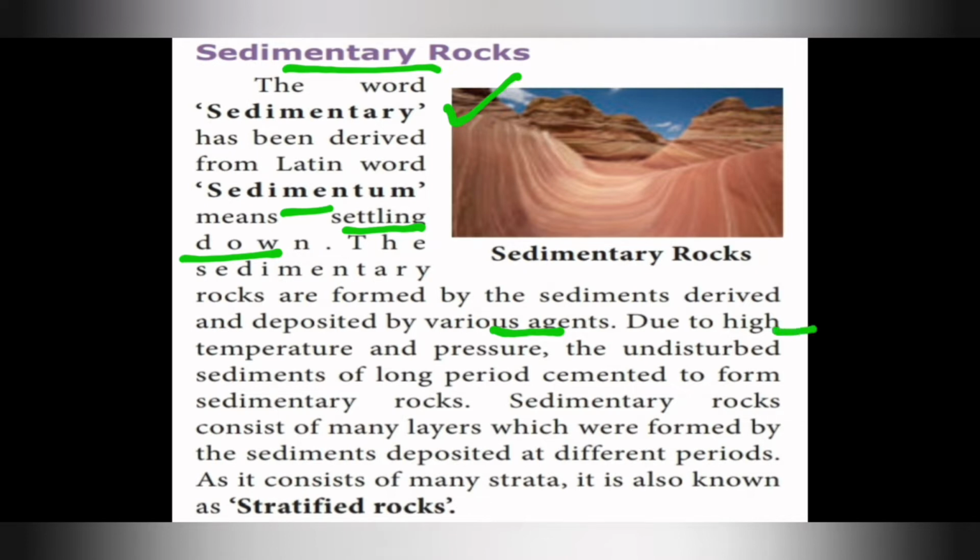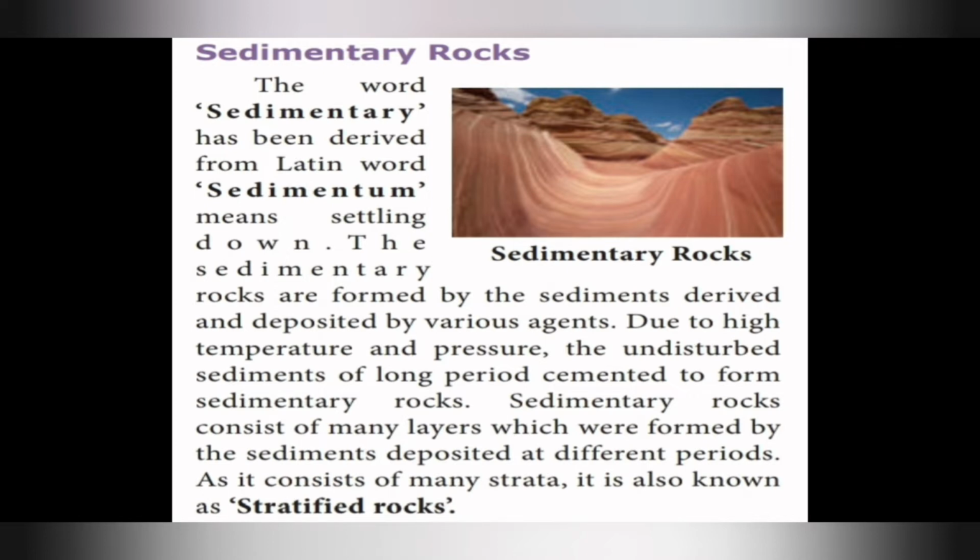Due to high temperature and pressure, the sediments which are undisturbed for a long period are cemented to form sedimentary rocks.